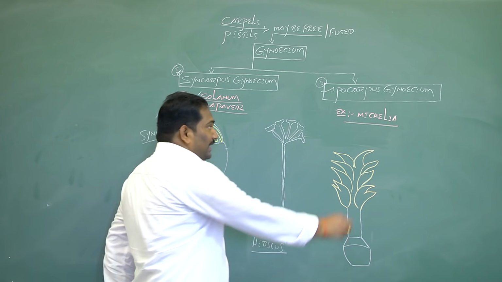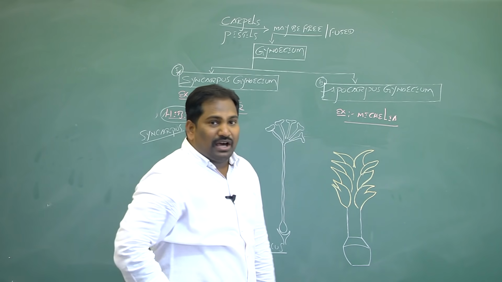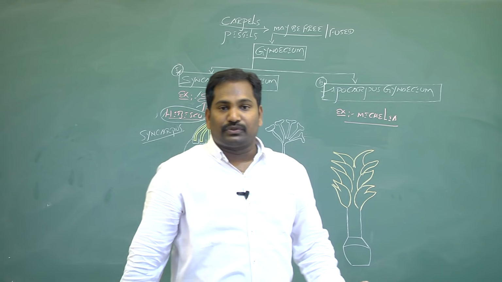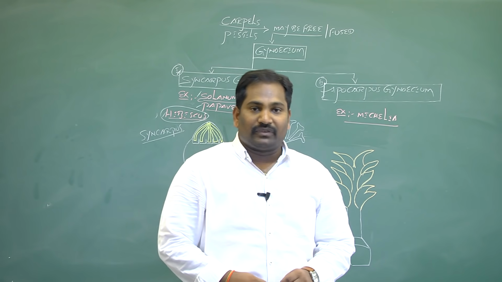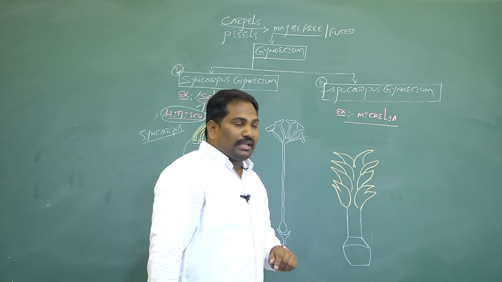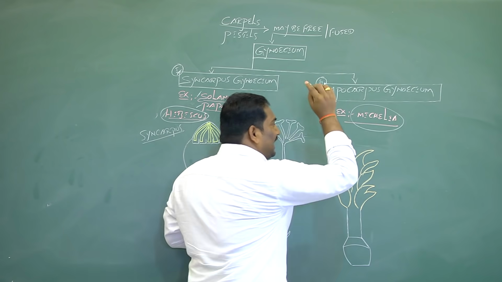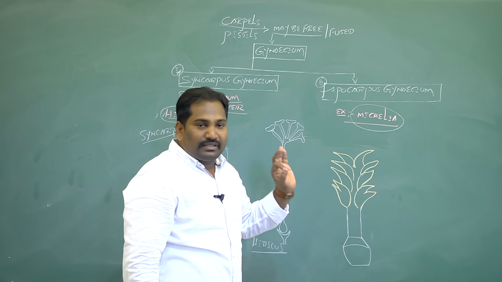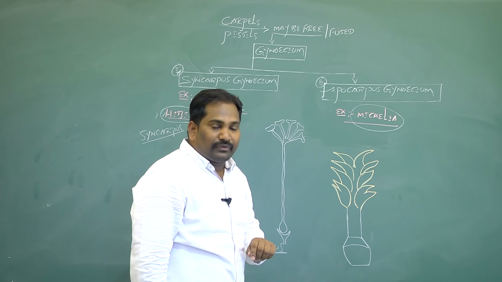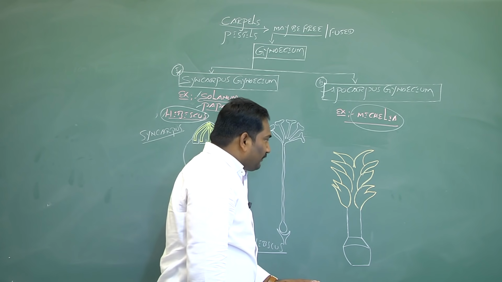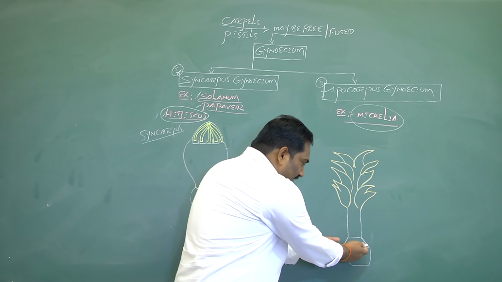The second type of gynoecium, where the carpels or pistils are free in flowering plants, is apocarpous gynoecium. The best example for apocarpous gynoecium is Michelia champaca, simply called Michelia. In Michelia champaca, this is the thalamus.